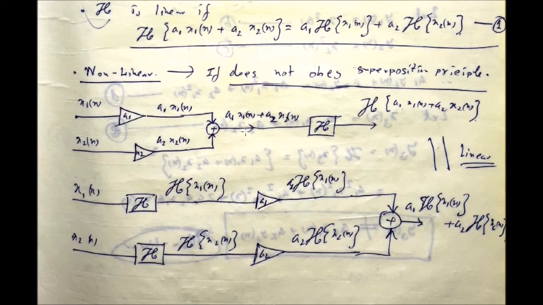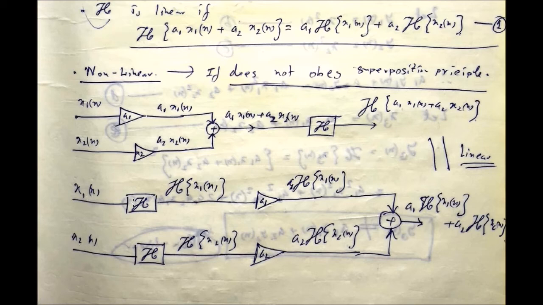Okay, both input signals are weighted and summed here, and now this whole weighted sum is given as the input of the system, and the output of the system will be the system operation on the weighted sum. Okay, that is the left hand side, the LHS. And now find out the RHS. How can you find out? Very easy. First, take the individual input signals x1[n] and x2[n].